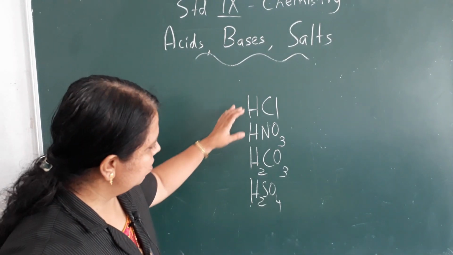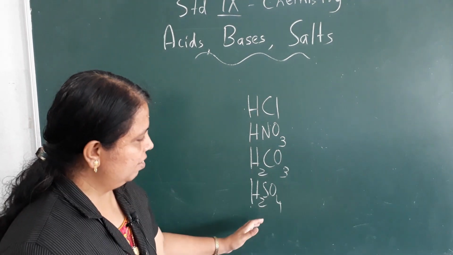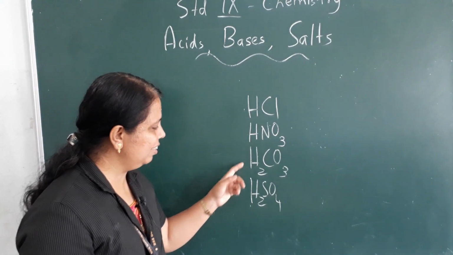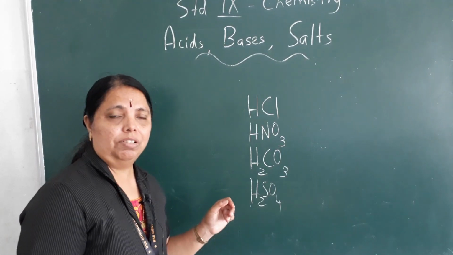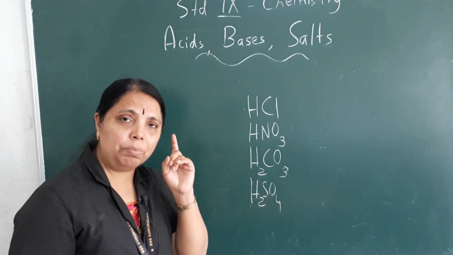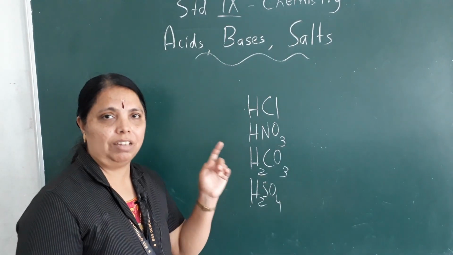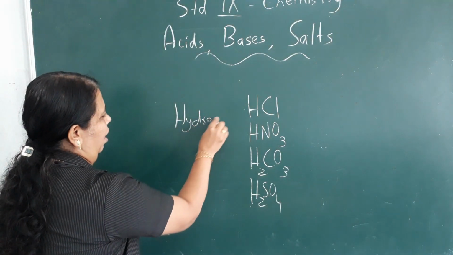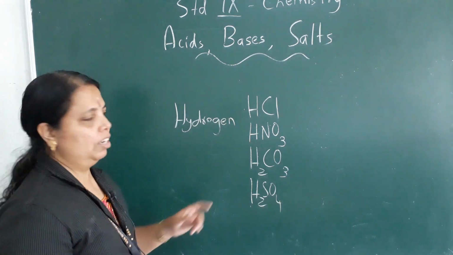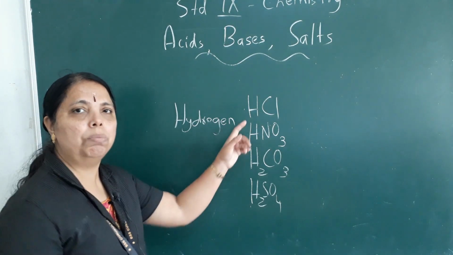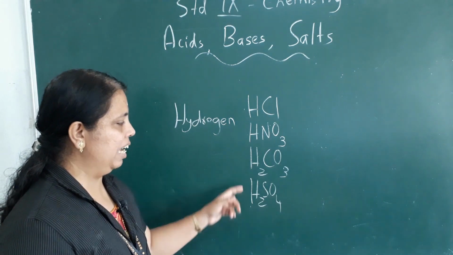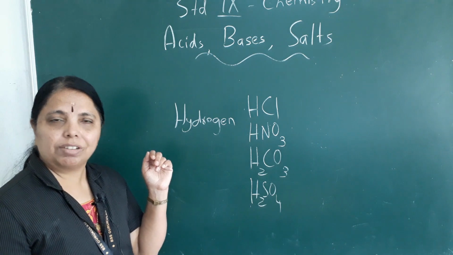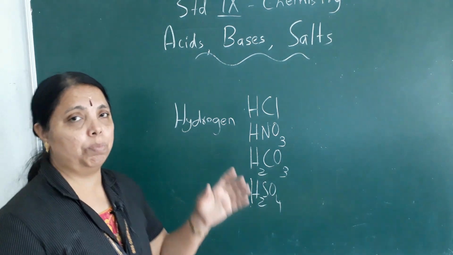Now have a look at this, children. In all these acids, there is one component that is common. What is it? That is hydrogen, isn't it? Hydrogen. So in all the acids, there is a common thing present, and that is nothing else. It is hydrogen. Okay, you will learn about this now. The presence of hydrogen is a common factor in all the 4 acids given here. In all the acids, there will be hydrogen. So this component is responsible for the acidic property.